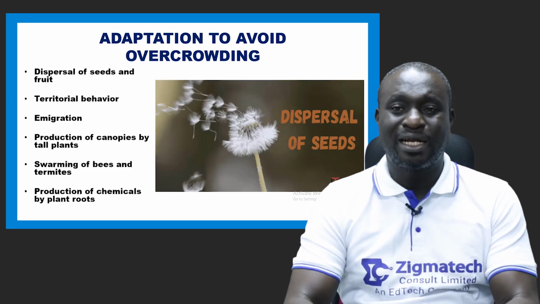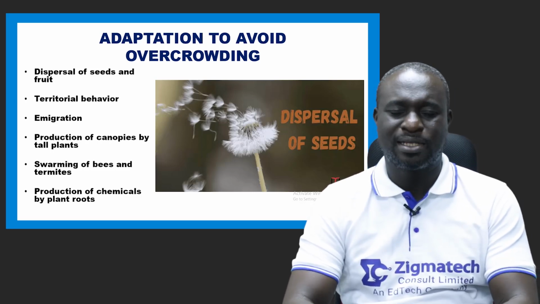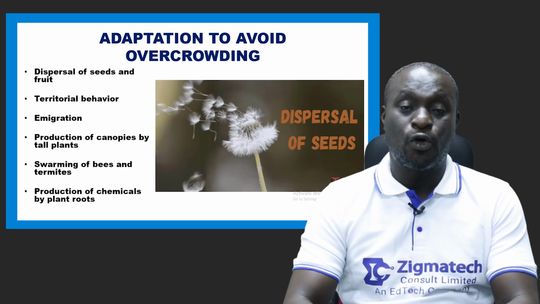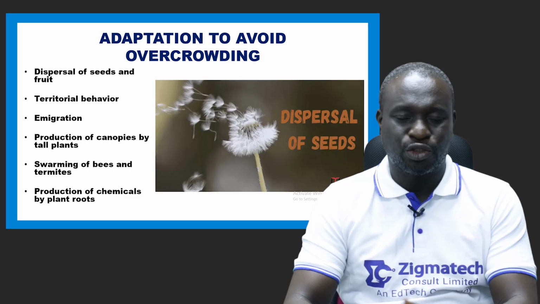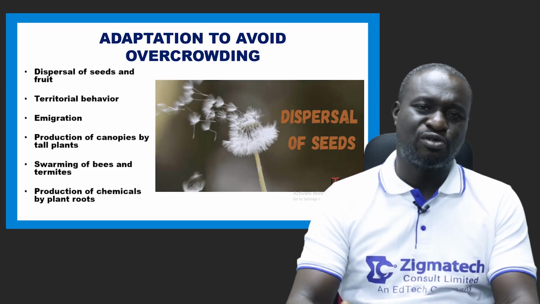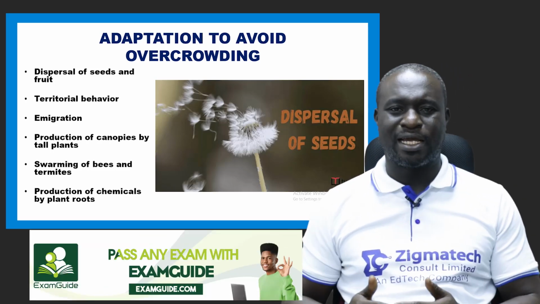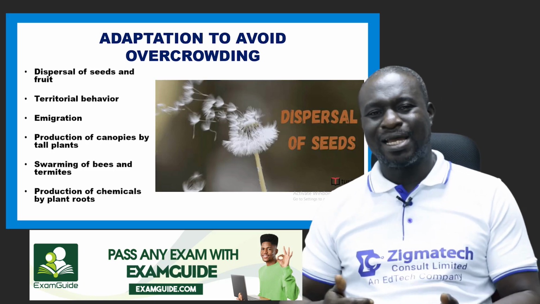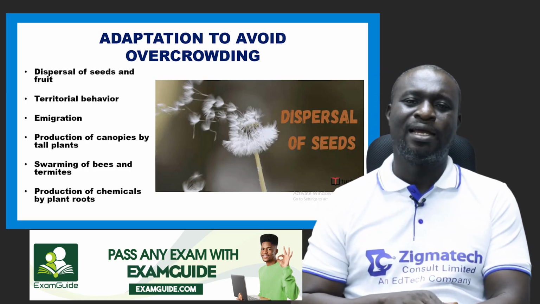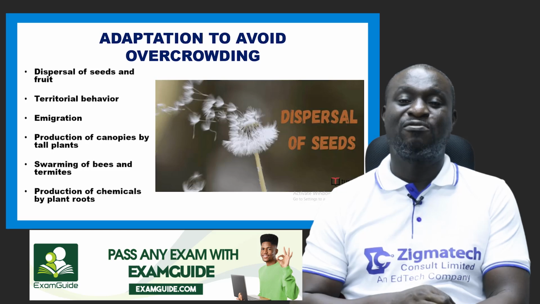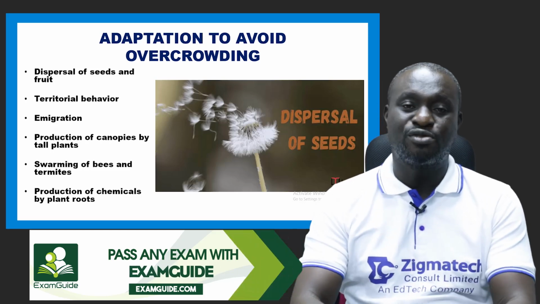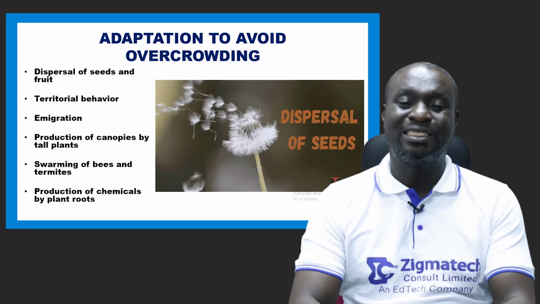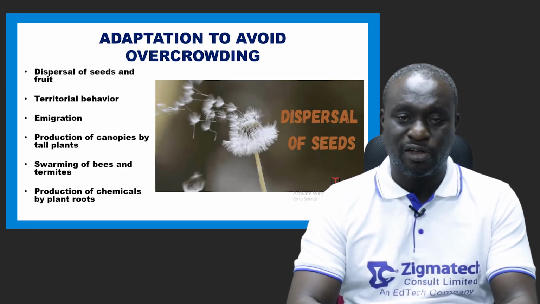So territoriality also helps to an extent to avoid overcrowding. We also have emigration, not immigration, emigration. Remember I said emigration has to do with leaving a particular area, exiting out of it. If there is an increase in emigration, definitely there will be a decrease in overpopulation or overcrowding.